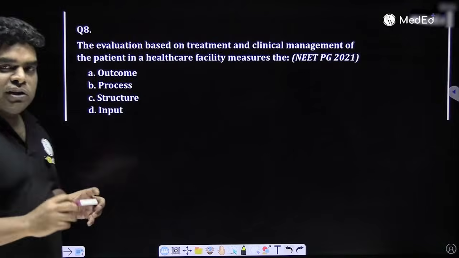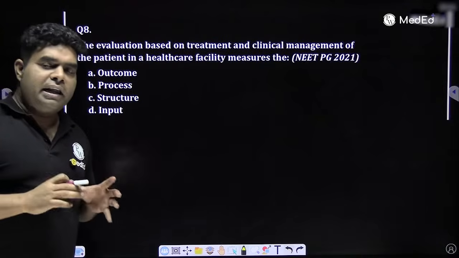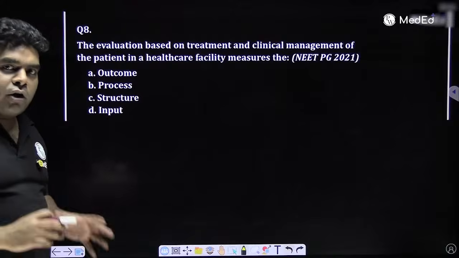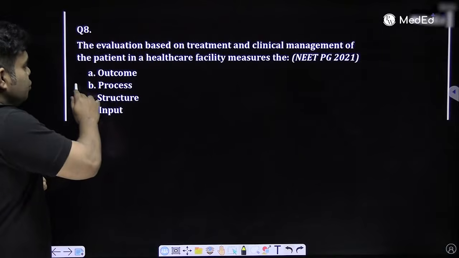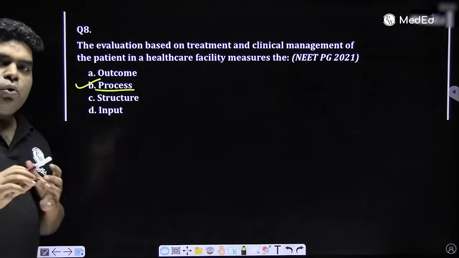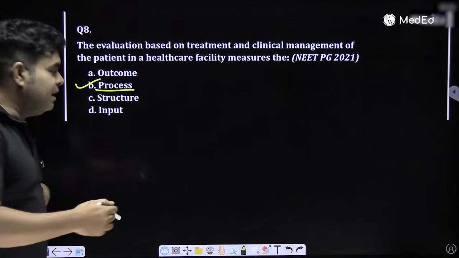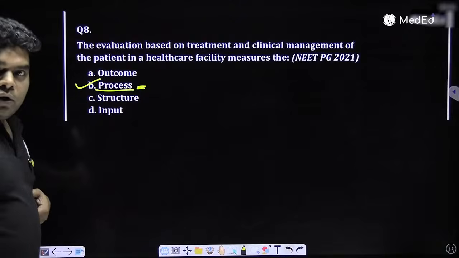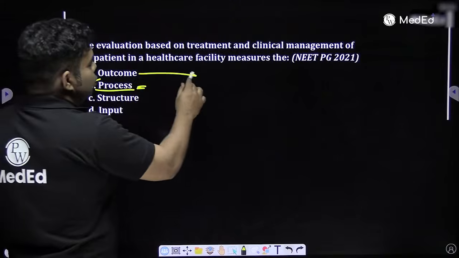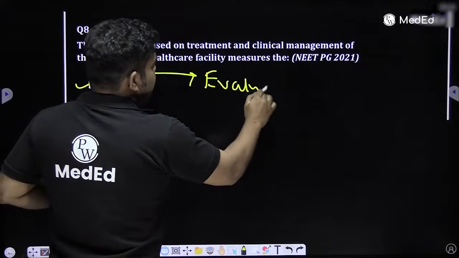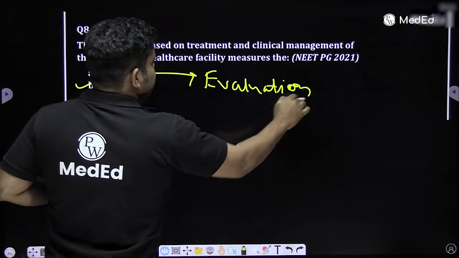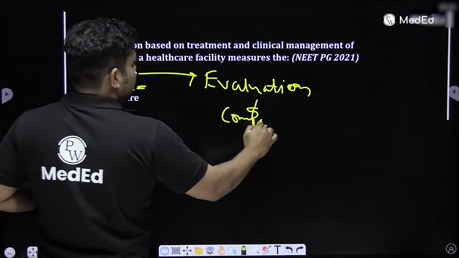But one last confusing question, that if you are monitoring in a hospital whether people are doing good work or not, which thing you should look at? You should look at the process. Don't just look at the outcome. Look at all the steps, how the doctor is approaching the patient, how they are discussing. So process is more important, okay, than comparing. And if you're comparing outcome, we call it evaluation. Evaluation means comparing outcome, okay.